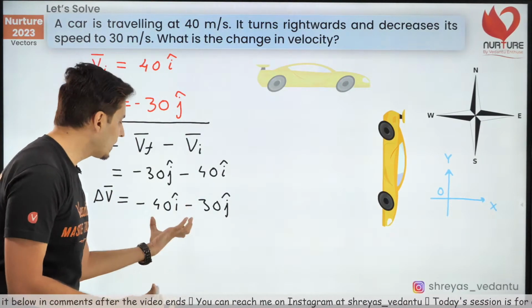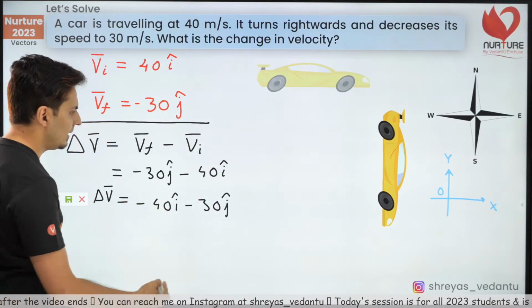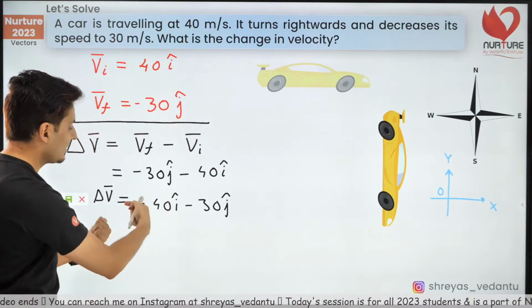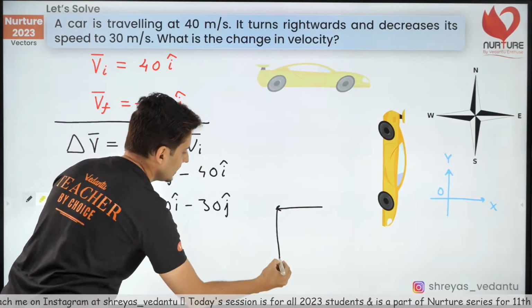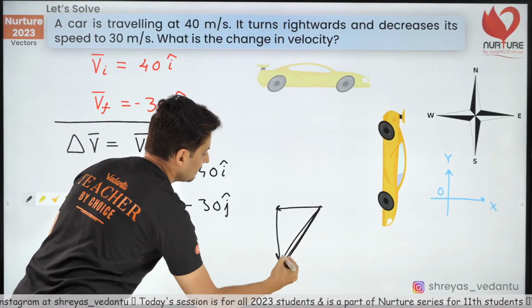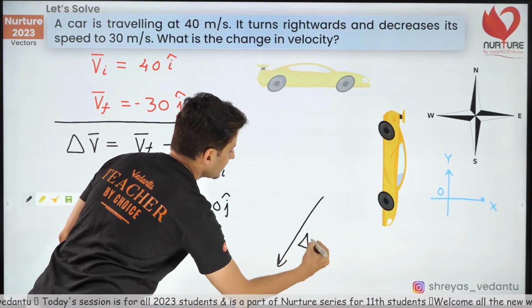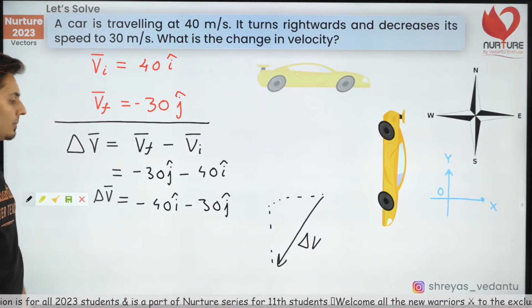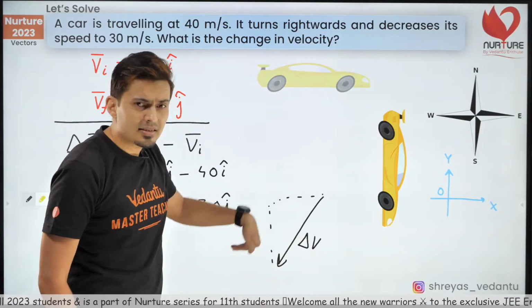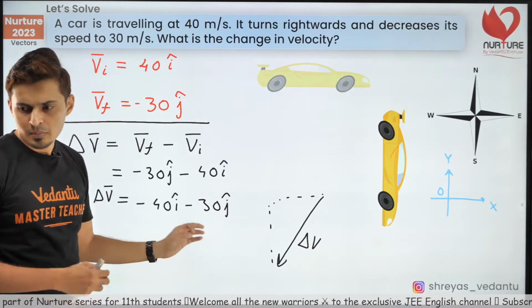If you want to look at how it looks, where is it approximately? Minus 40 i means somewhere here. Minus 30 j means downwards. So the delta v vector will be here. It's going to be somewhere like this, guys. This is where delta v is going to be. So is it somewhere in the southwest direction?